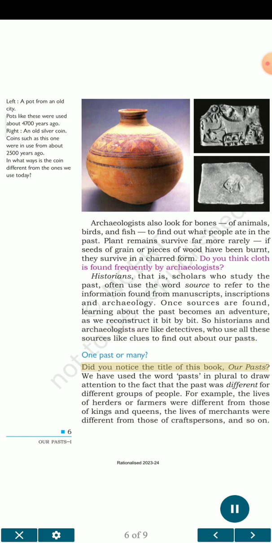One past or many? Did you notice the title of this book, Our Pasts? We have used the word pasts in plural to draw attention to the fact that the past was different for different groups of people. For example, the lives of herders or farmers were different from those of kings and queens, the lives of merchants were different from those of craftspersons, and so on.